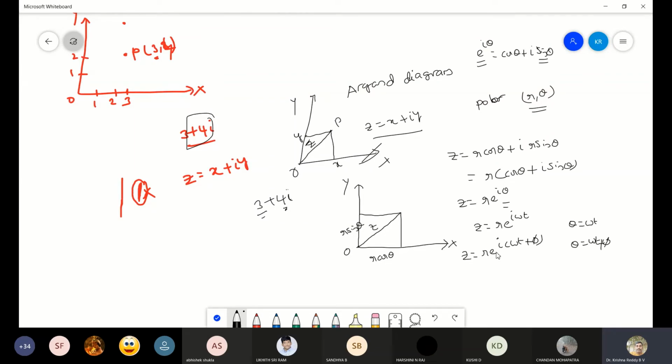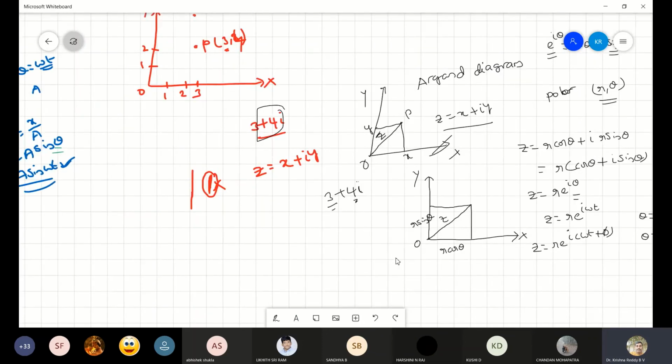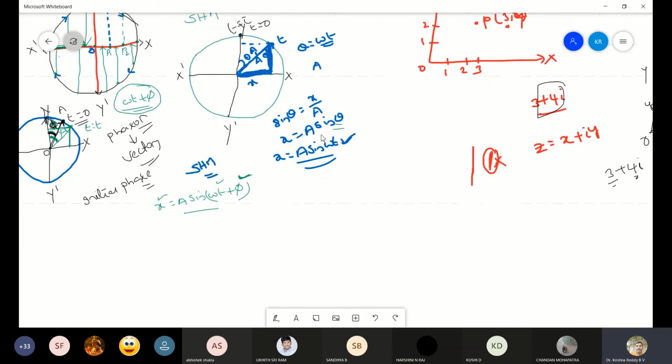Similarly, as we have seen while representing the uniform circular motion, when the particle is rotating along the circumference of a circle, we get something similar to a sinusoidal wave. For the displacement x, the expression we have got is x equal to a sin theta, or x equal to a sin omega t plus phi.